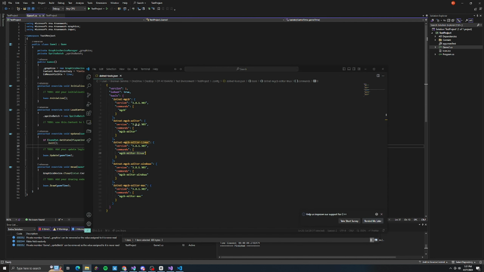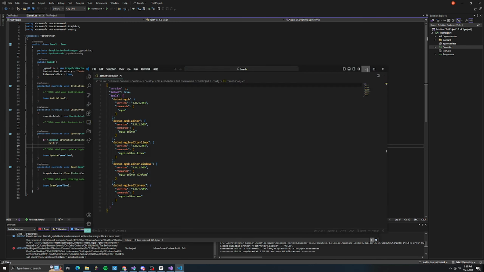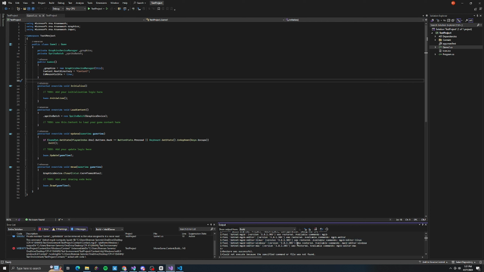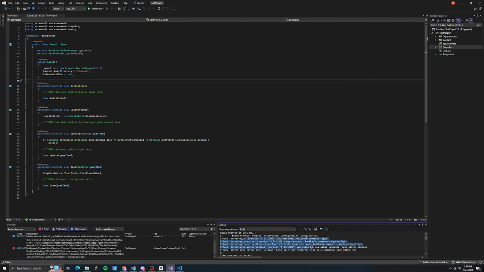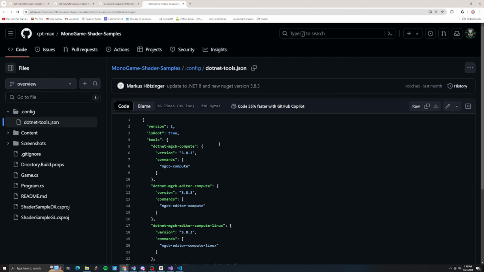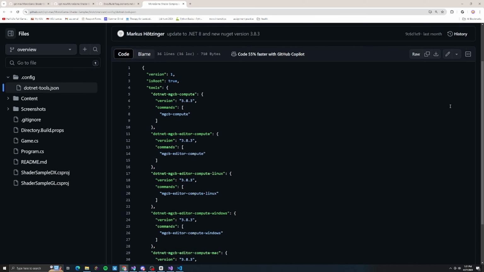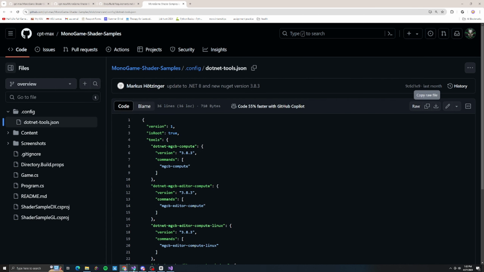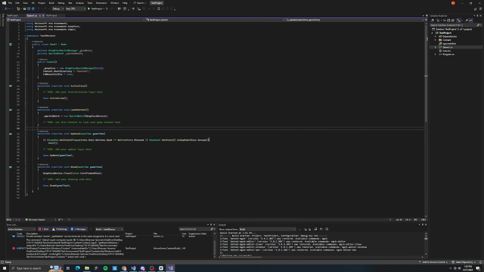But we still have a couple other things we need to do. First, we need to change our .NET tool files. So this is still wrong, even though we have .NET Restore. So you're gonna need to change your version. You don't want to use this version, you don't want to use 3.8. You want to use the version that they have. So in the files, they have the .NET tool files, which is this. So just copy paste this entire thing into your dotnet-tools.json. Now, when you run the project, it should be able to work.